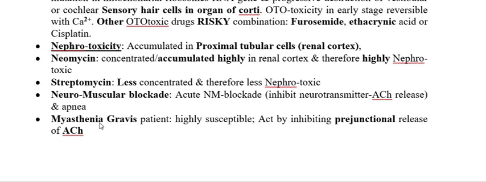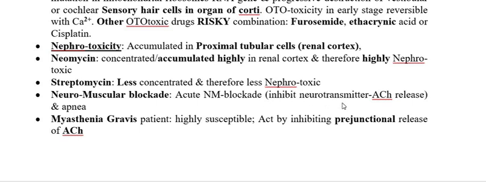Another toxic effect is that because this aminoglycoside is cationic in nature, it has a positive charge, and as you know, the neurotransmitter acetylcholine at the nerve end requires calcium to be released. Aminoglycoside has a positive charge, and calcium also has a positive charge.